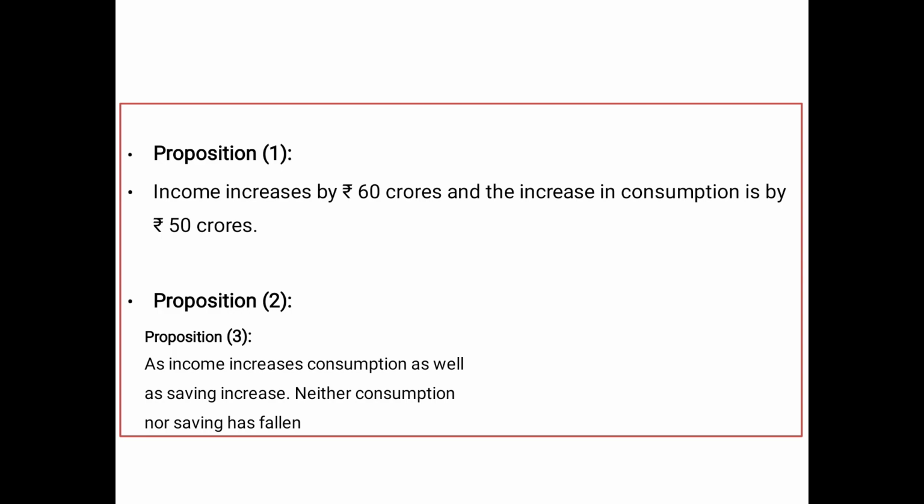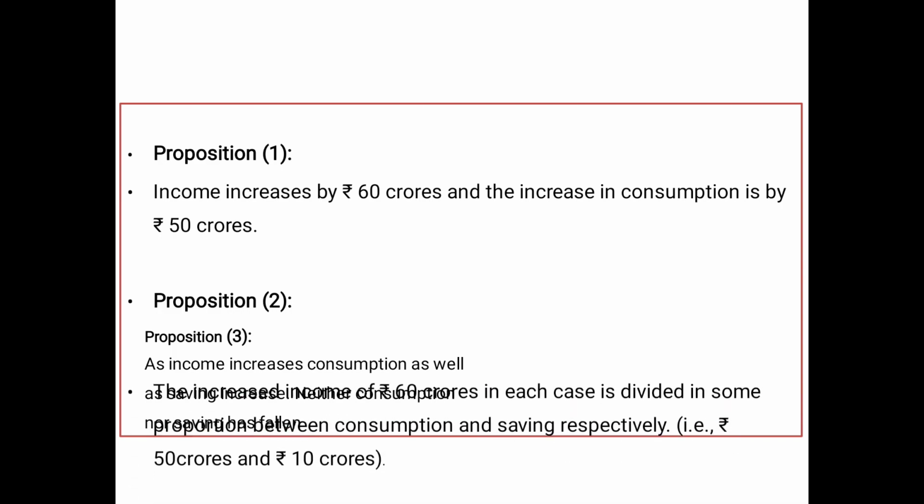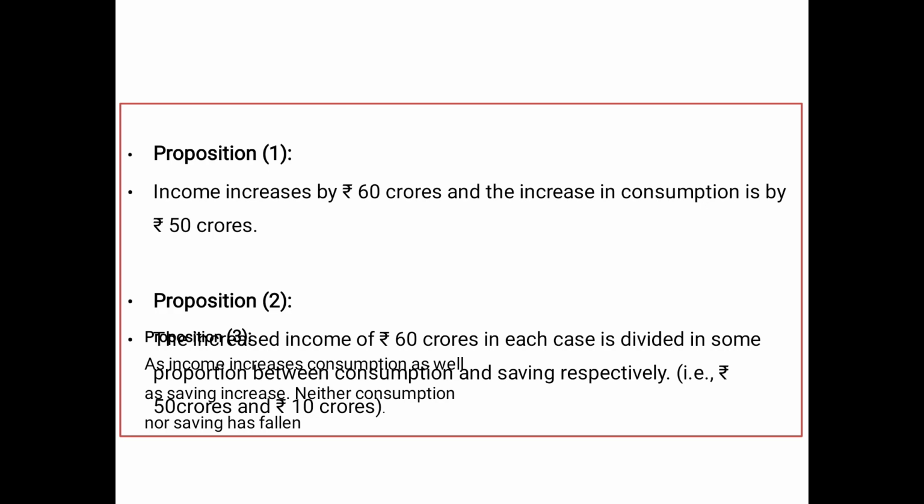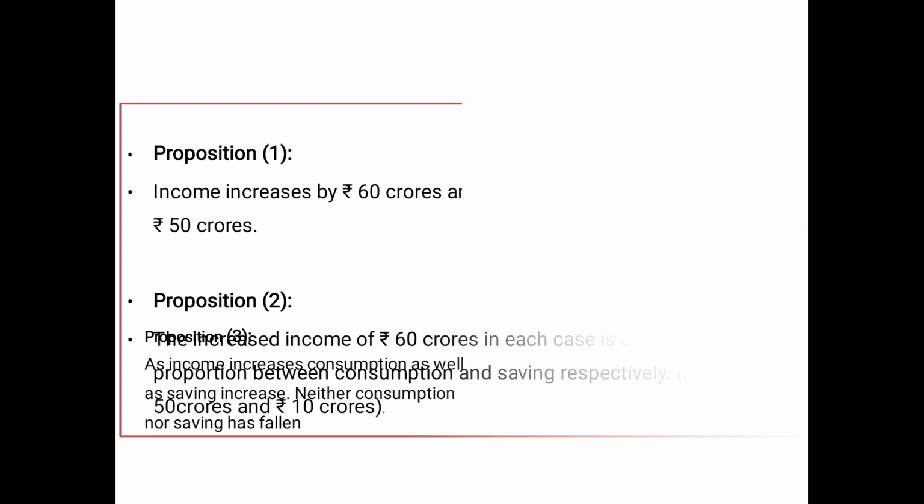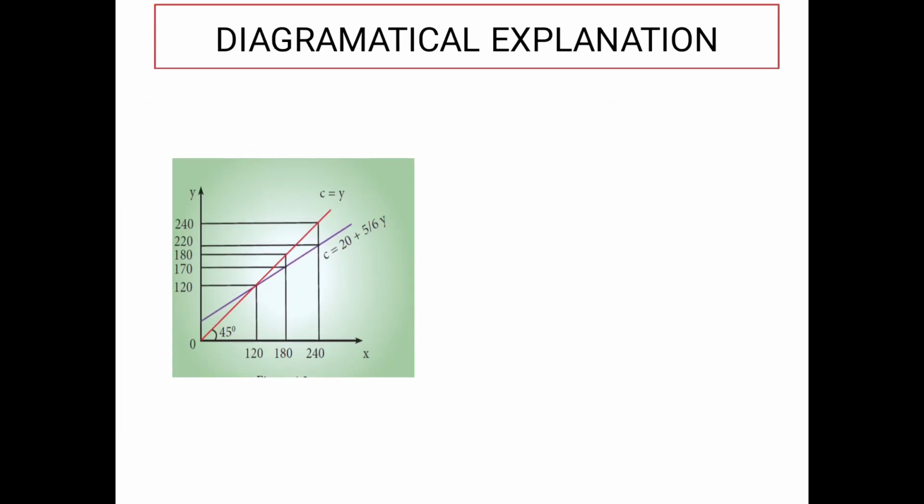Okay. 60 crores. In each case it is divided in some proportion between consumption and saving respectively. So 50 crores and 10 crores. And the last one says, as income increases, consumption as well as saving increases. Okay. So you can see it with a diagram as such.